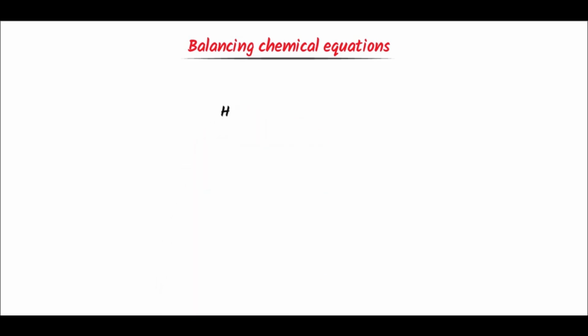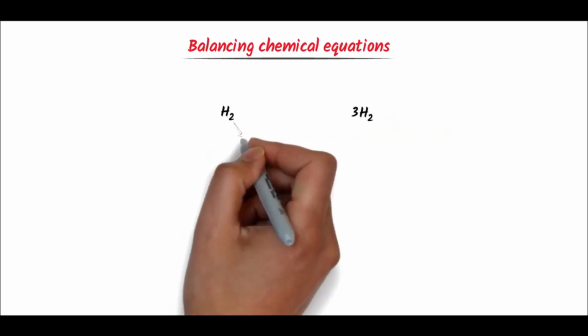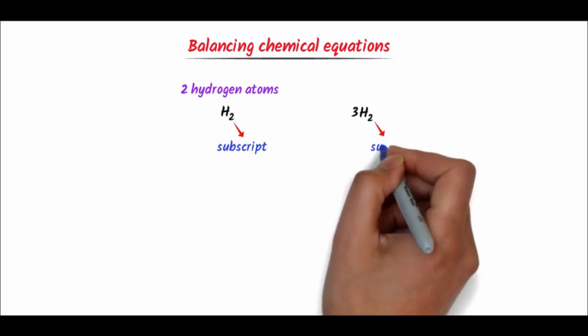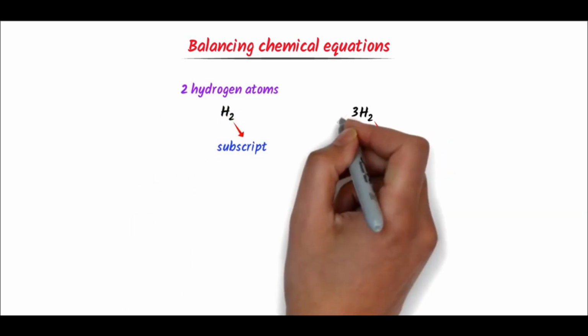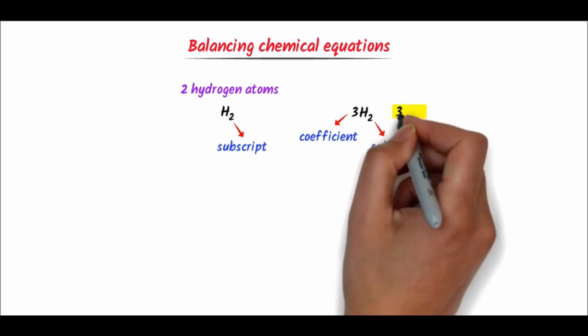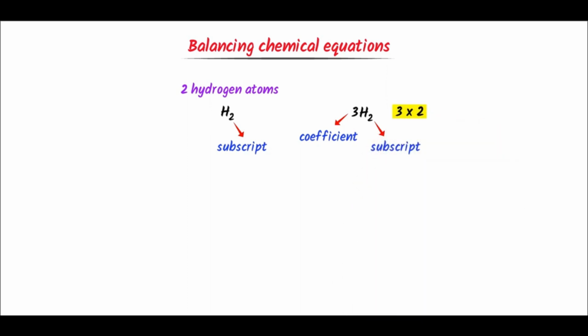Let me write H2 and 3H2. Here, this 2 is a subscript and it means 2 hydrogen atoms. Here, this 2 is again a subscript, but this 3 is a coefficient. Remember that this 3 means 3 times H2, or we just multiply 3 into 2. We get 6 hydrogen atoms.